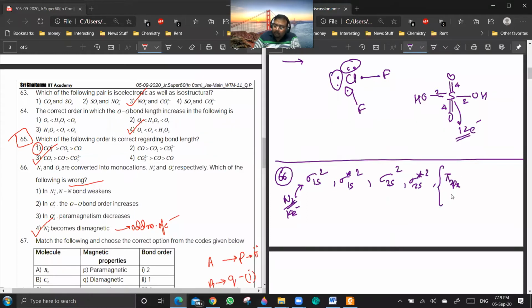Pi 2p, then sigma 2p. Are you getting my point? Now you are removing the last electron from a bonding orbital, yes or no? Yes, sir. So the bond order will decrease. So bond strength and energy will decrease. Yes or no? Yes, sir. So I think I have answered the question.